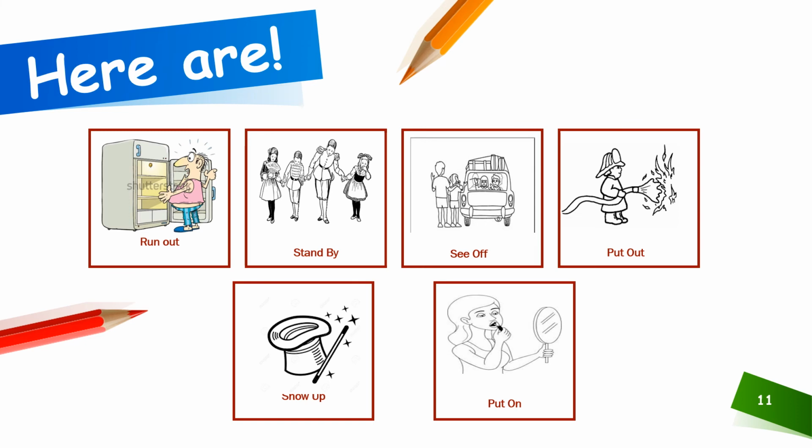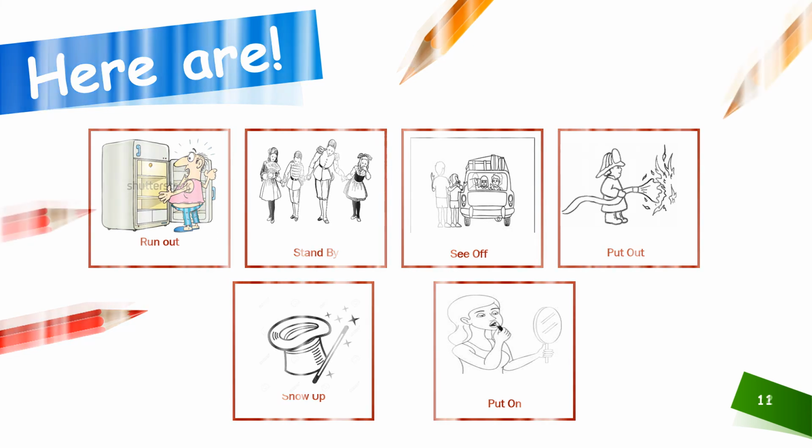Okay, there's a girl, she is putting on lipstick. So what is the meaning of put on? You will tell your students. Then run is the verb, out is the preposition. So it is the combination of verb plus preposition, verb plus adverb, verb plus adverb plus preposition, and they can guess the meaning. That would be a very good activity for your students.